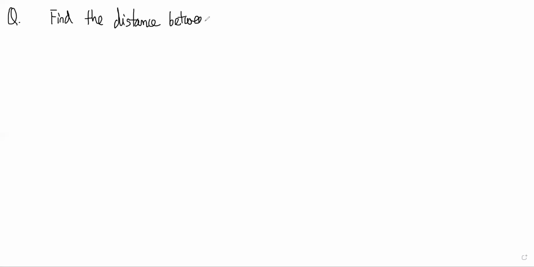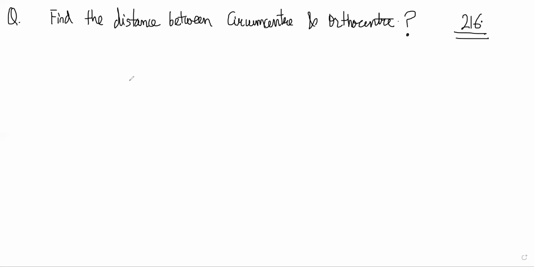This is one question, and the second question is: find the distance between circumcenter and incenter. Article 216 is this, and 217 is circumcenter and incenter.